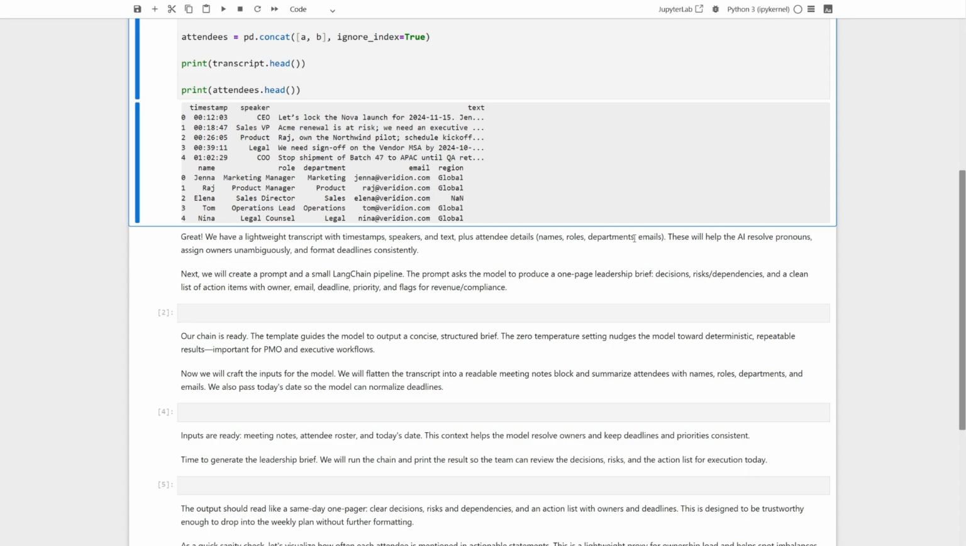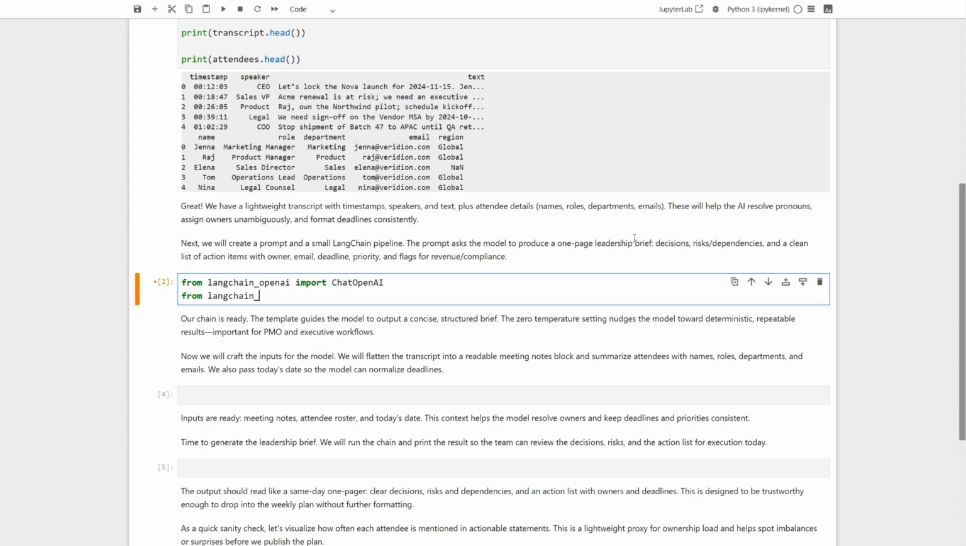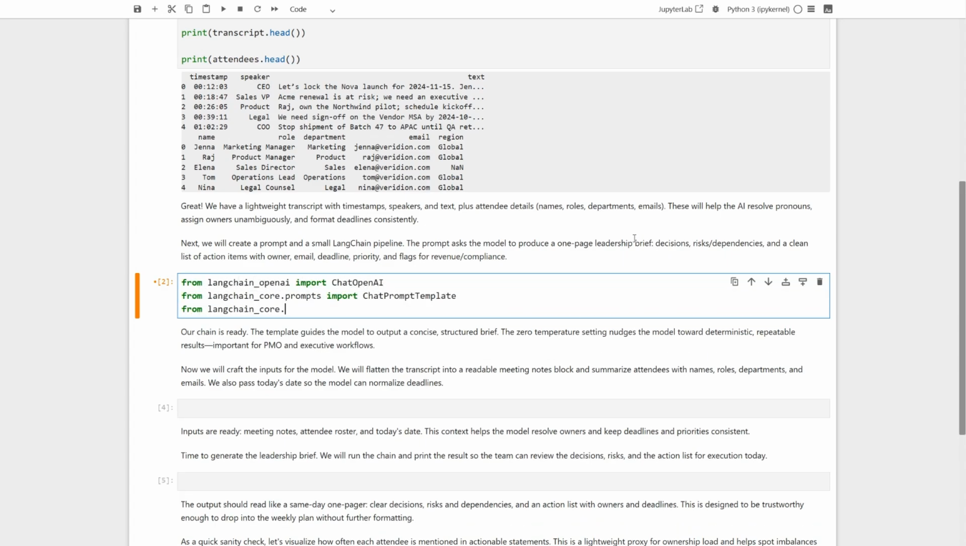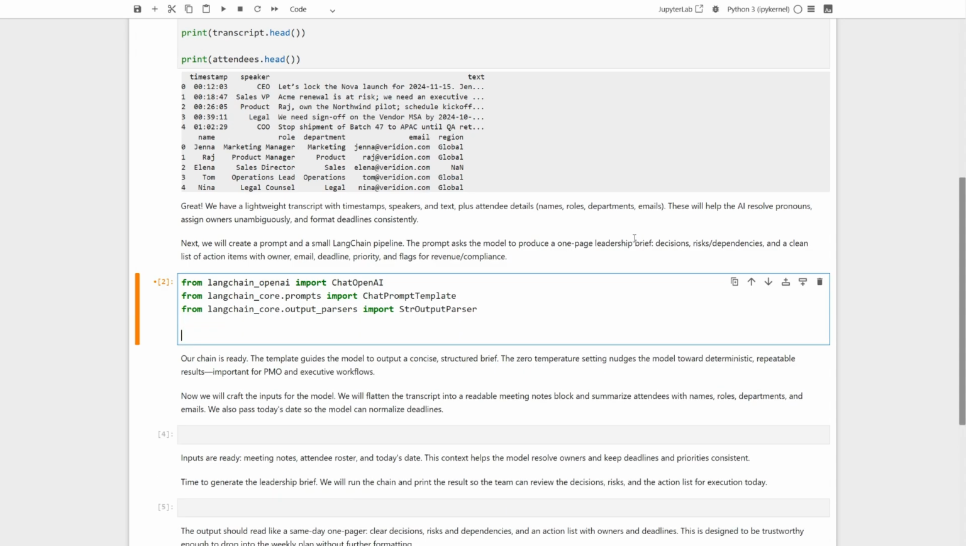We ask the model to produce a one-page leadership brief with 4 parts: decisions, risks and dependencies, a tight action list with owner, email, deadline, and priority, and a short list of ambiguities to resolve. We also flag anything tied to revenue or compliance. The output is short, structured, and ready to paste into a weekly plan. First, we bring in 3 LangChain pieces: a chat model wrapper, a prompt builder, and a simple text parser. Everything we need to go from instructions to clean output.